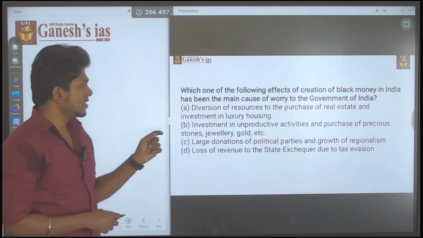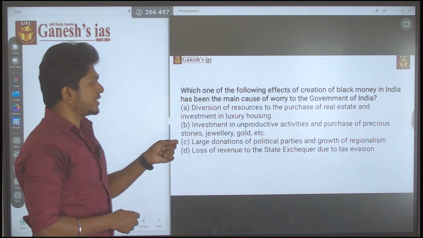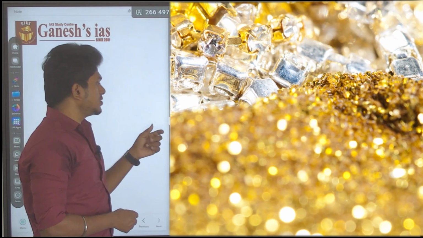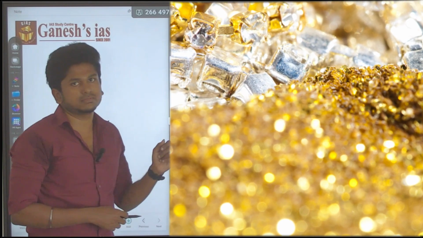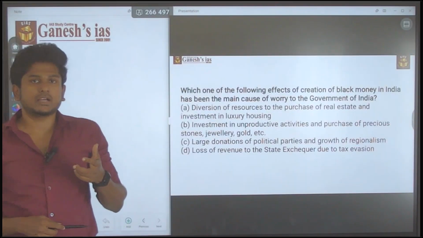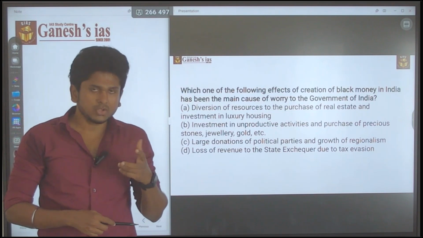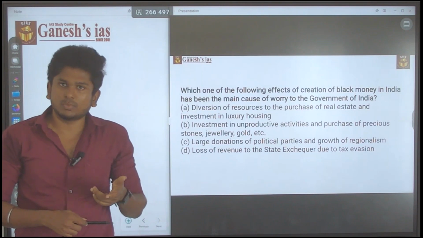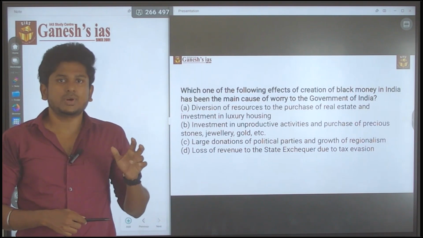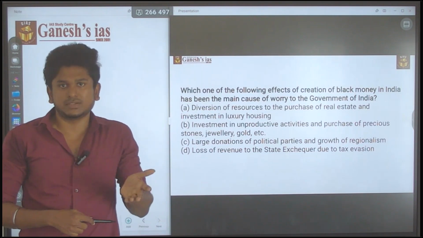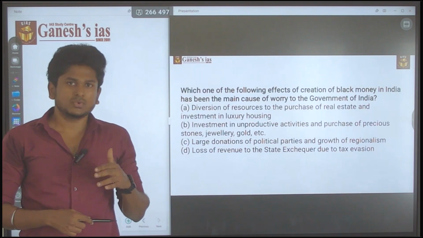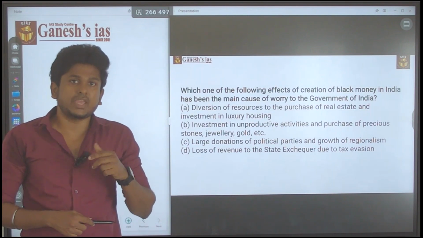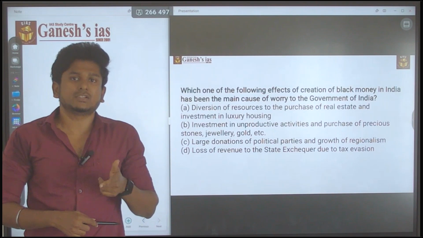Next, investment in unproductive activities and purchase of precious stones, jewellery and gold. Using black money you are buying gold, silver, coins or anything. That is a worry for the government of India, because in such a way you are increasing inflation for gold and silver. So that is a worry for India, but whether that is the main worry for the government of India, that is the question mark.